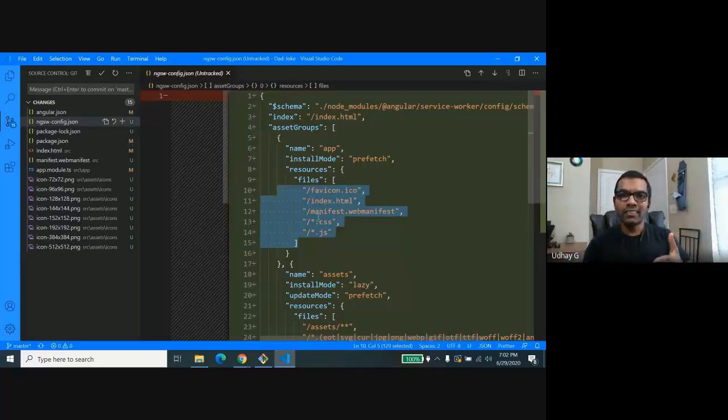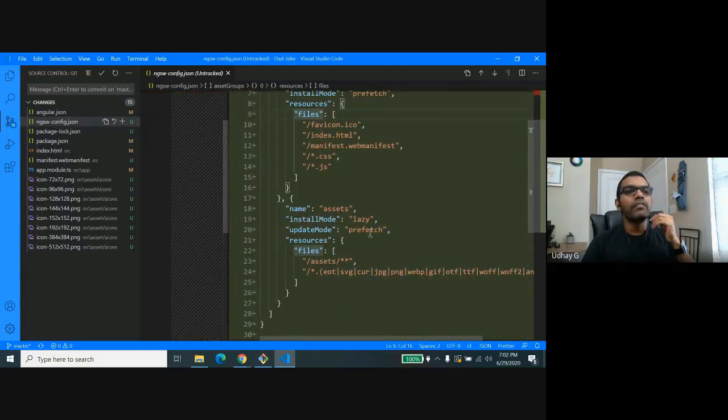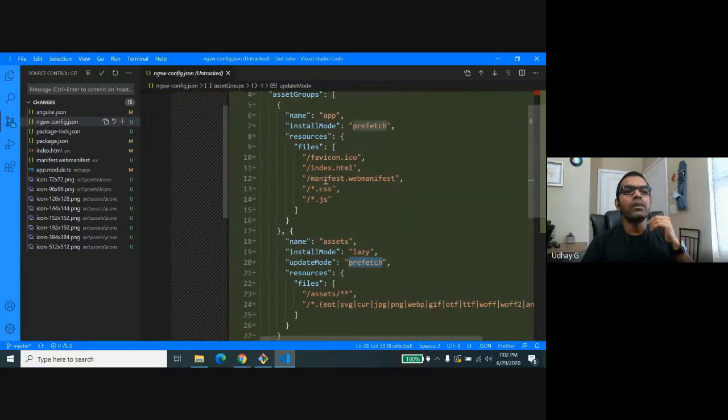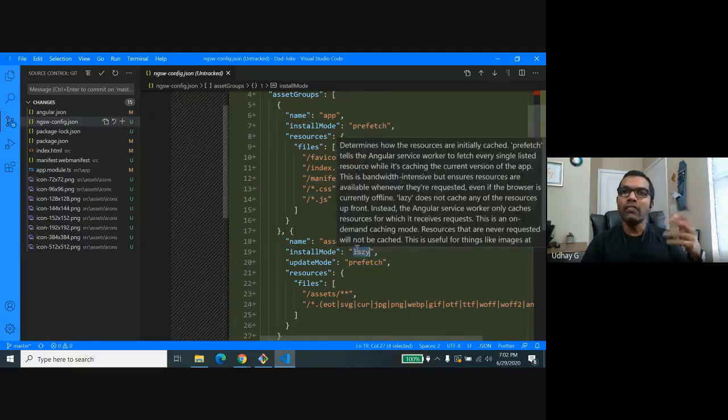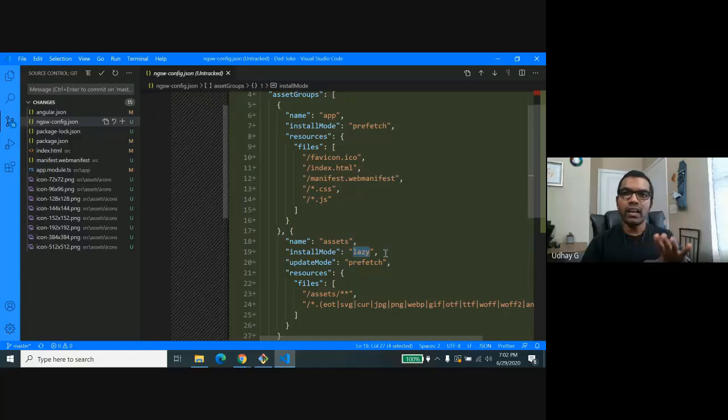Like you can still access the CSS and JS whenever there is no internet connectivity, right? That's why we mention it as prefetch. So prefetch is nothing but it's going to prefetch everything. Okay, and it's going to be on lazy mode, like only when you install it. Without installing, we are not going to prefetch everything and store it in the devices.